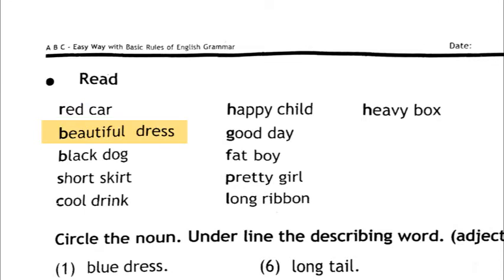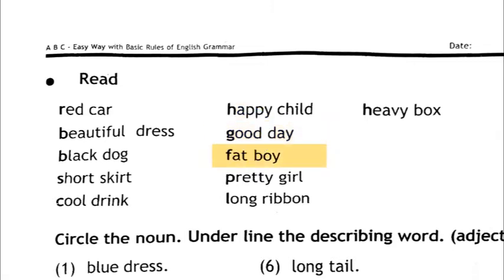A car is a noun and red is the adjective. Right? Beautiful dress. So what is the adjective here? The adjective is beautiful. They are describing the dress. Then black dog. What is the adjective? The adjective is black. Then short skirt. The adjective is short. Then cool drink. The describing word is cool. Happy child. The adjective is happy. Good day. What is the adjective here? The describing word is good.